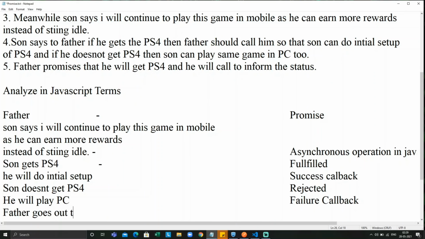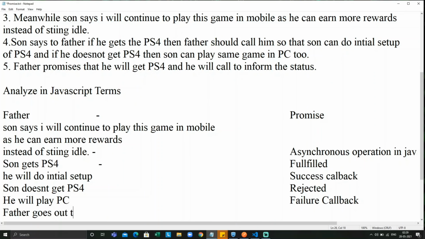Father goes out to buy a PS4, right? Before he gets that, we don't know whether he is getting it or not before he calls. So that is nothing but pending. We don't know what the status of the promise is there, right? It is not rejected, it is not fulfilled. It is just a simple pending state.